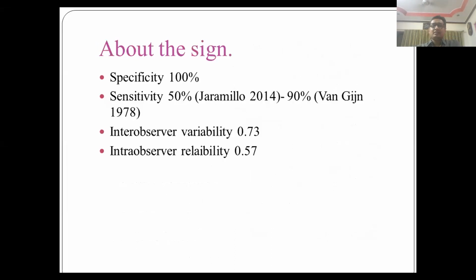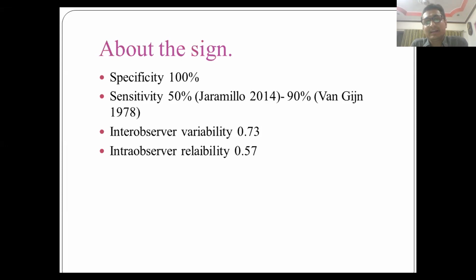About the sign, the specificity of this sign is 100%, which means that whenever a trained neurologist or a person who is good at clinical science says that Babinski sign is positive, he means to say that there is definite pyramidal dysfunction or definite involvement of pyramidal tracts. But if the sign is negative, it does not mean that there will not be pyramidal affection. So even if pyramidal affection is there, you may get a negative sign. But if you are saying the sign is positive, it means that 100% affection of pyramidal system is there.